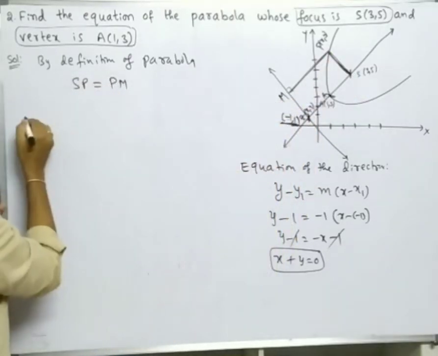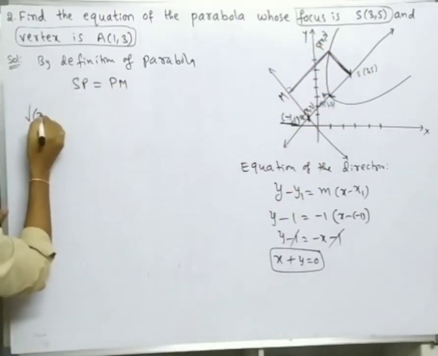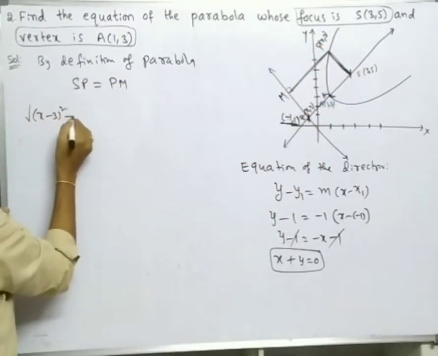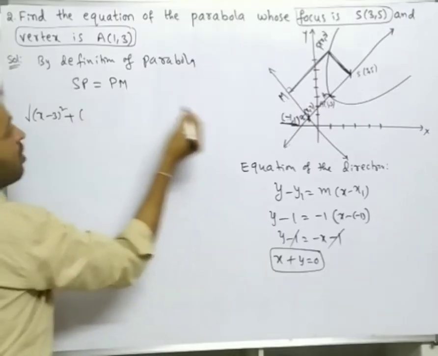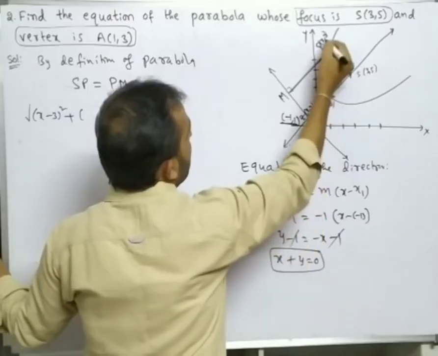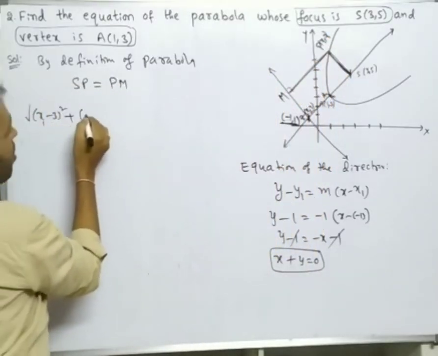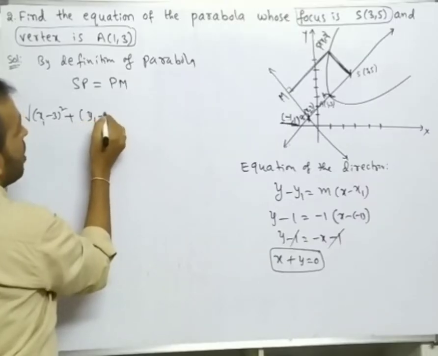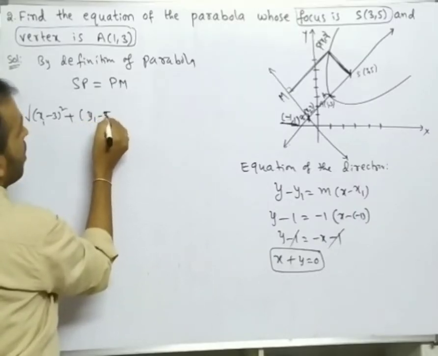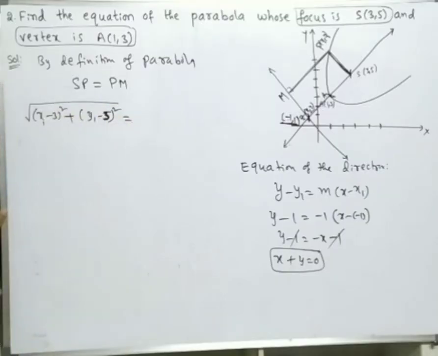What is SP? It is the distance between these two points: under root of (x1 minus 3) whole square plus (y1 minus 5) whole square. Let this point be (x1, y1). So the square root of (x1 minus 3) whole square plus (y1 minus 5) whole square is equal to PM.